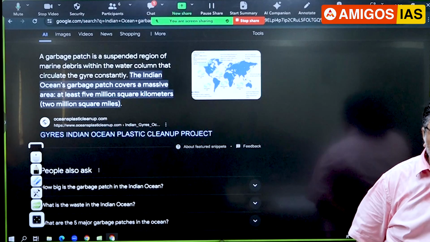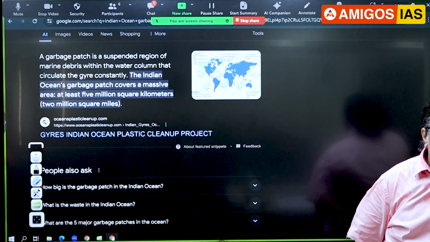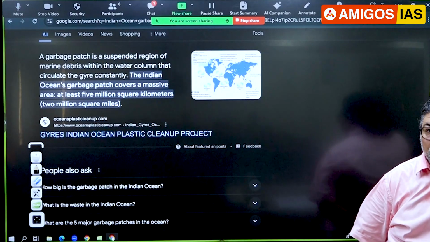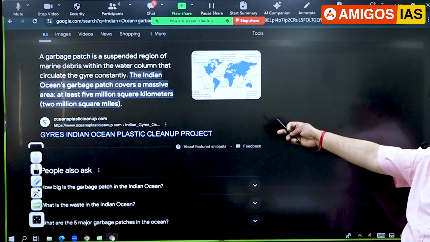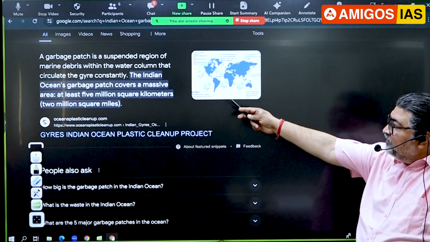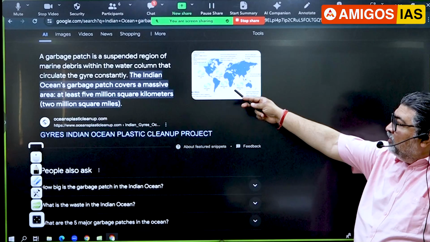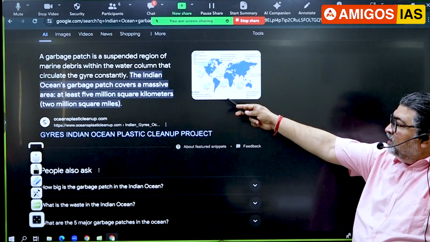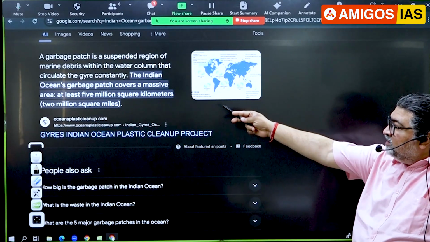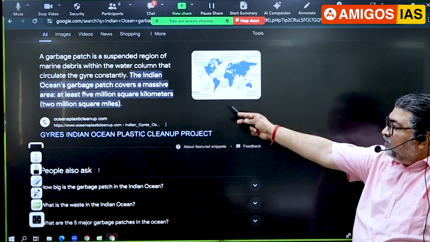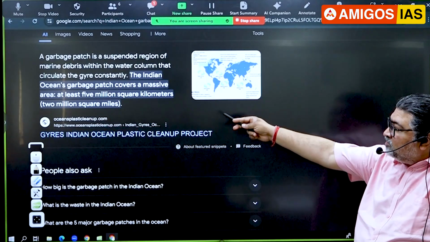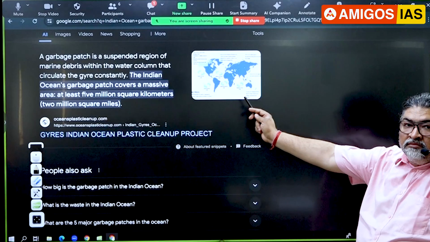Sri Lanka, Maldives. Many countries are there. Ultimately, the ocean would have got it from human development. And you can see here, it is mentioned that marine debris within the water column circulates in the gyre constantly. The Indian Ocean's garbage patch covers a massive area, at least 5 million square kilometers or 2 million square miles. Right?